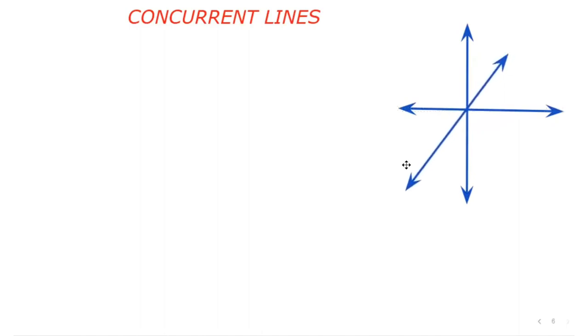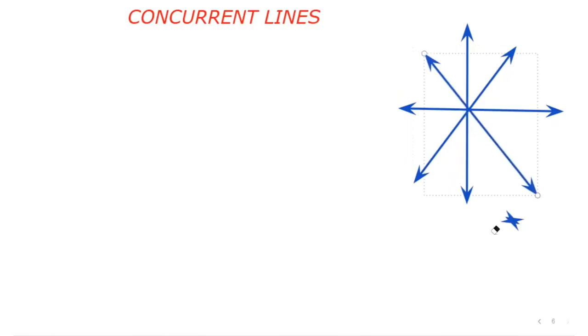Now children, let us discuss concurrent lines. What are concurrent lines? Children, if 3 or more lines, like we have 2 lines, then we can have more lines. If 3 or more lines intersect each other at a common point, they are said to be concurrent. I'm repeating, what are concurrent lines? 3 or more lines that intersect each other at a common point.